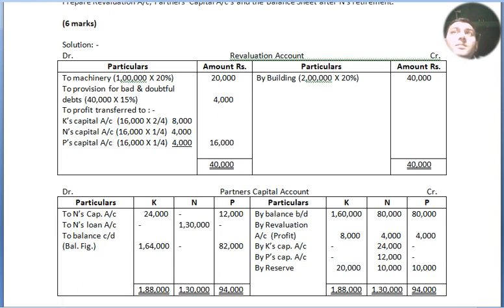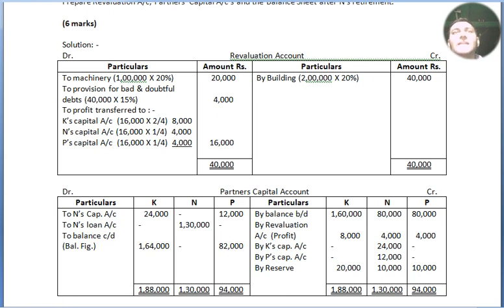Let me make it more easy and simple to understand. N is no longer the partner. Now his amount is still in the business as a loan, not the capital. Now there is no profit sharing ratio, nothing, only the interest he will be entitled to in the future, but whenever he needs it he can take it. So that's why we have written it to N's loan account.